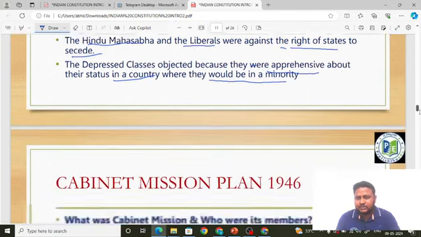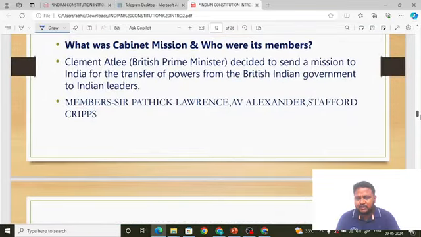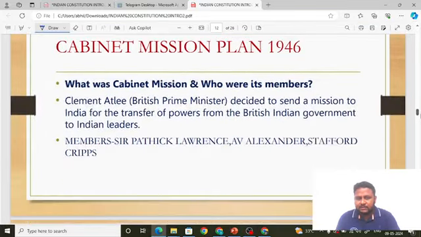The idea of a Constituent Assembly put forward by the August Offer and also by the Cripps Mission was completely rejected by different sections of society, that is the Indian National Congress, the Muslim League, and also the depressed classes. Next, the Cabinet Mission Plan. Very important, friends. The Cabinet Mission Plan was sent in 1946. Before this, one thing you have to understand, friends.